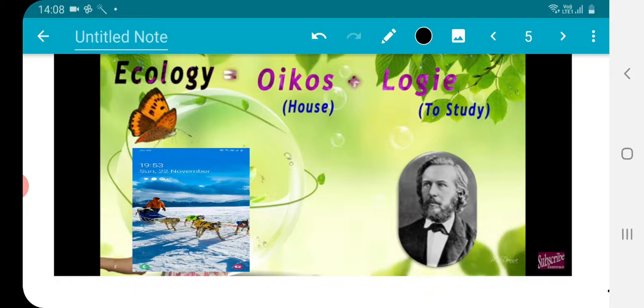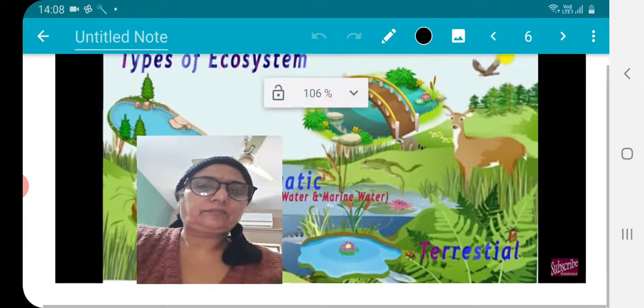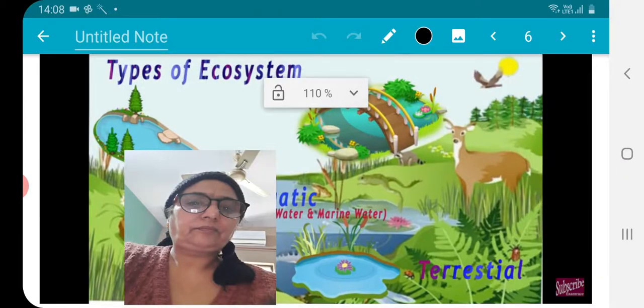That air, water, land, atmosphere we study in the ecological balance. Then there are different types of ecosystem, like we have aquatic and terrestrial. Aquatic, as it is clear from the name, is further categorized into two categories, right? Ocean water and marine water, and fresh water.